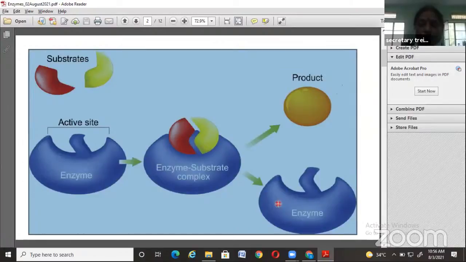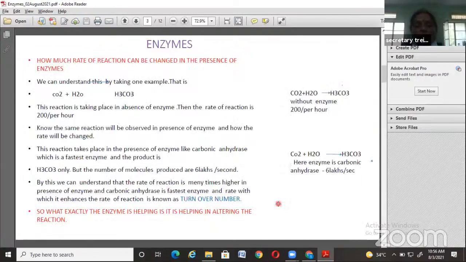The next, how much can the rate of reaction be changed in the presence of enzymes? Just now we defined enzymes as chemical substances which play the role of catalyst, and they help in increasing or decreasing the rate of reaction. Then no doubt they help in altering the rate of reaction. Then how much can the rate of reaction be changed in the presence of enzymes? Is that more than in the absence of enzyme, or is that less than in the absence of enzyme?